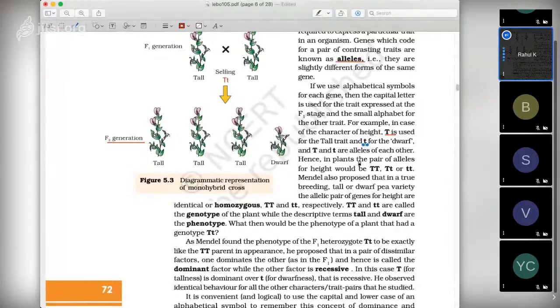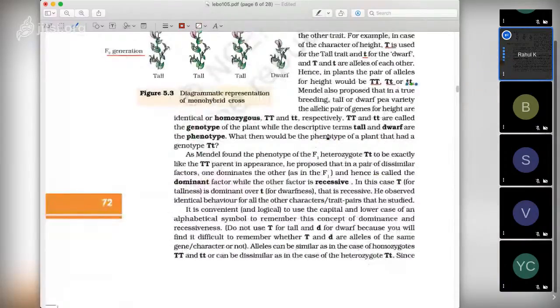In a homozygous condition for tall we write like this, and this is the heterozygous condition, and this is the homozygous condition for a recessive trait. So this is homozygous and this is heterozygous. So capital TT, Tt and small tt are called genotypes, and tall and dwarf are called phenotypes. Are you guys with me? Yeah.